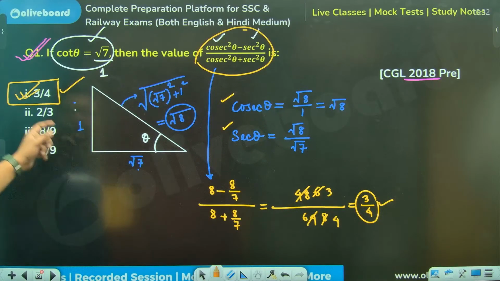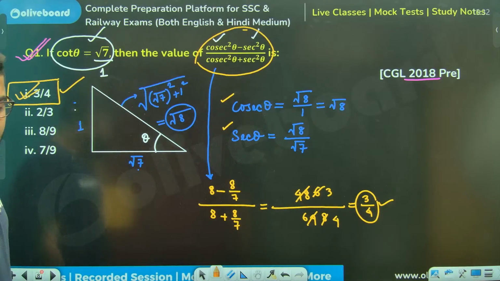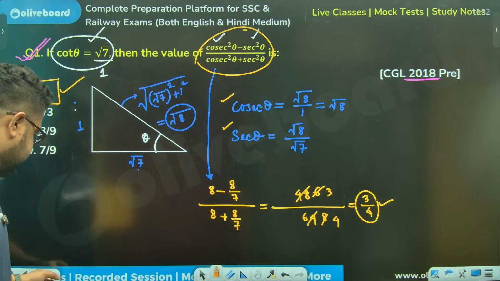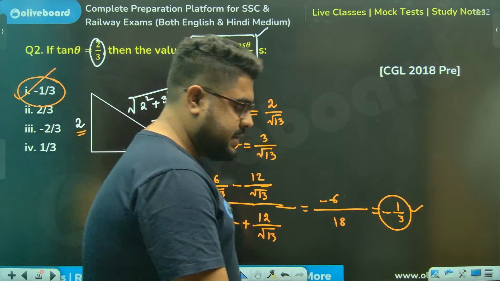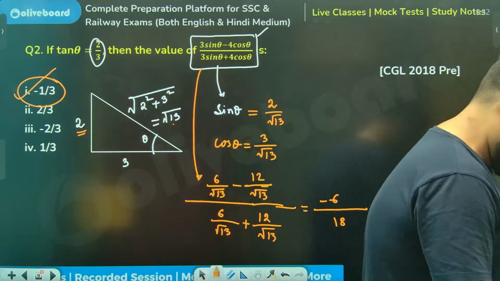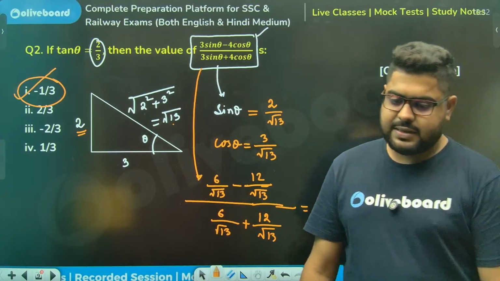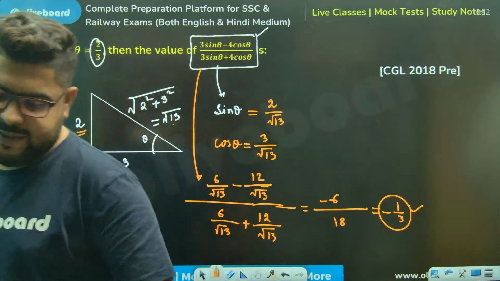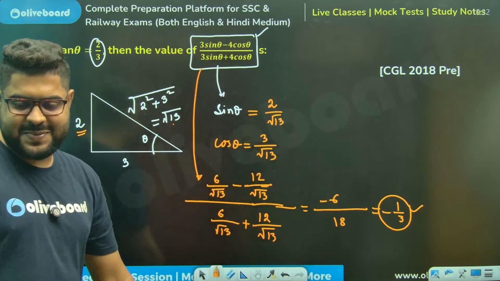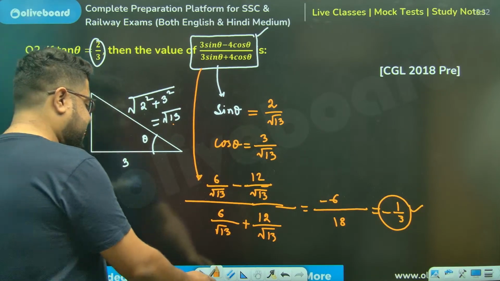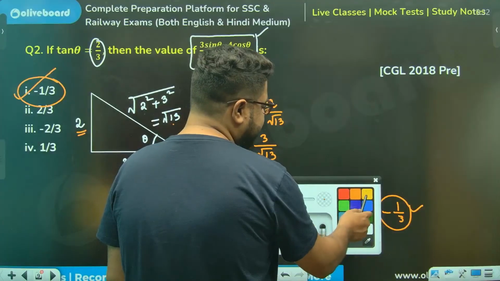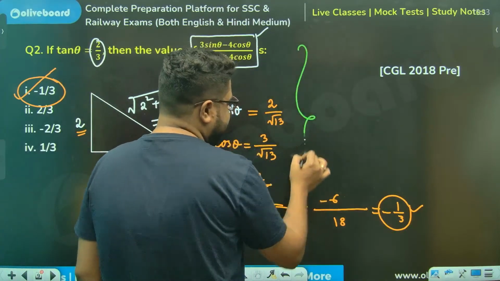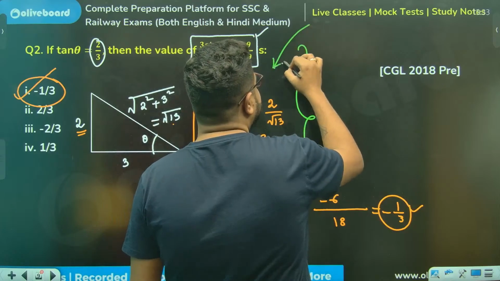Previous question, brother, 3 by 4. Option 1 was the answer. Brother, you check. Just check. And this is the answer. Yes, yes, 12 by root 13. Yes, अरे देखो वो mistake का तो... अच्छा sir, any other better way? Anyone? अच्छा, I'm showing you two more ways of solving this question. देखो, understand, sir. This is the basic way, right? This is the basic way.